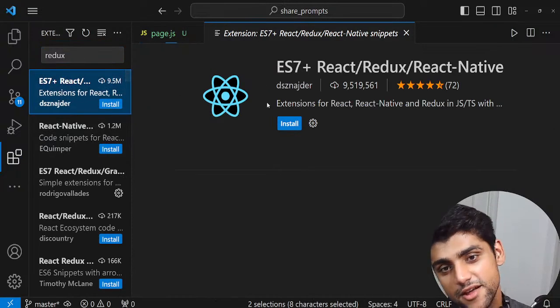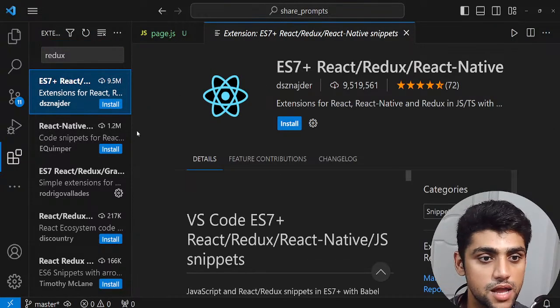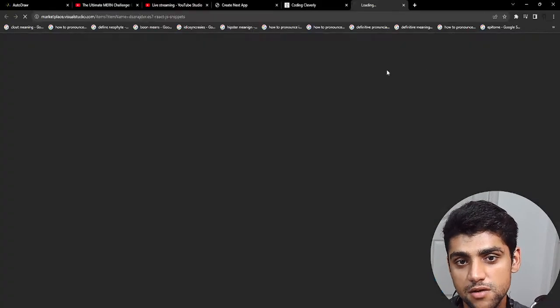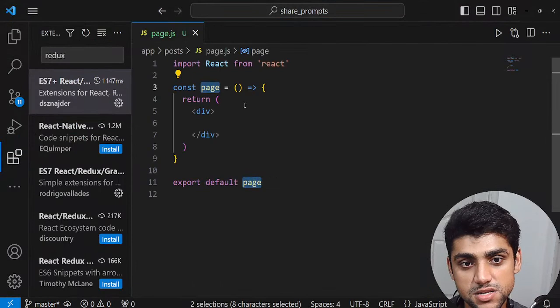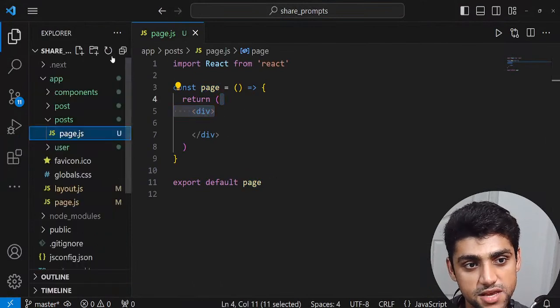Yeah, ES7, there you go. This is the extension that is super awesome, so install this. This is the extension I'm using so that I can use that RAFC and everything like that.